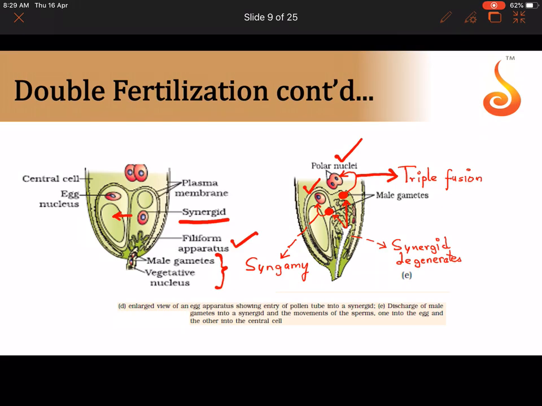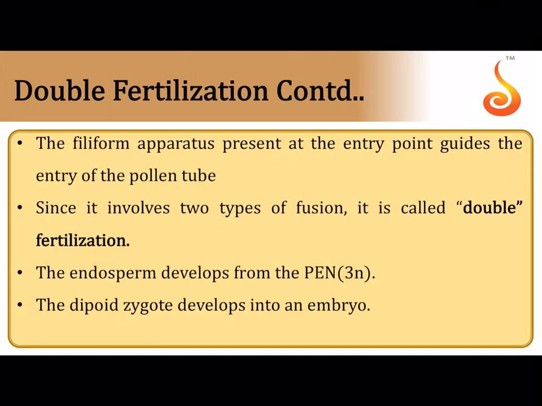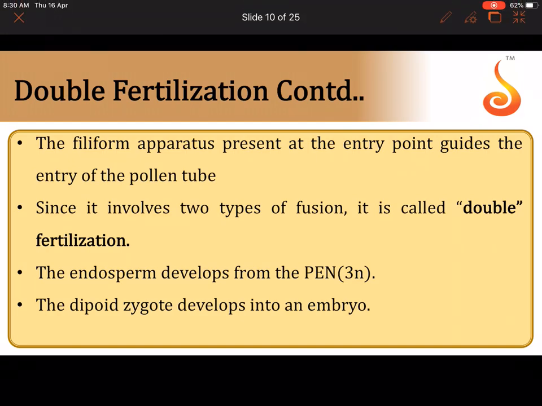And what will happen to the central cell? We should not call it central cell anymore. We should call it the primary endosperm cell. So just to clarify things for you and to put things in a proper order, the filiform apparatus we saw helps in the entry of the pollen tube. Then we saw there are 2 types of fusion. That's why it is called double fertilization. Then we saw the 2 products.